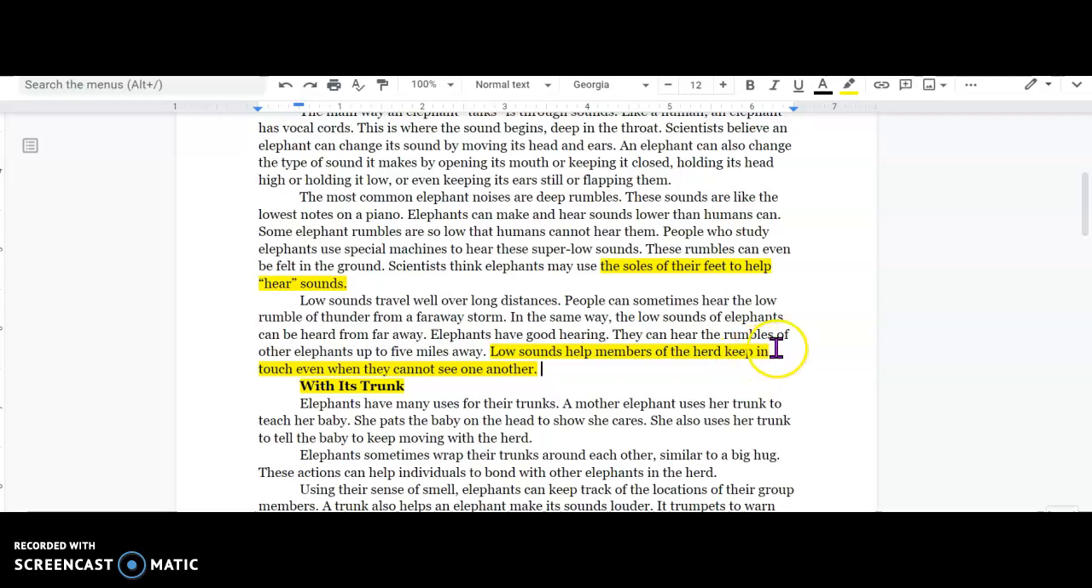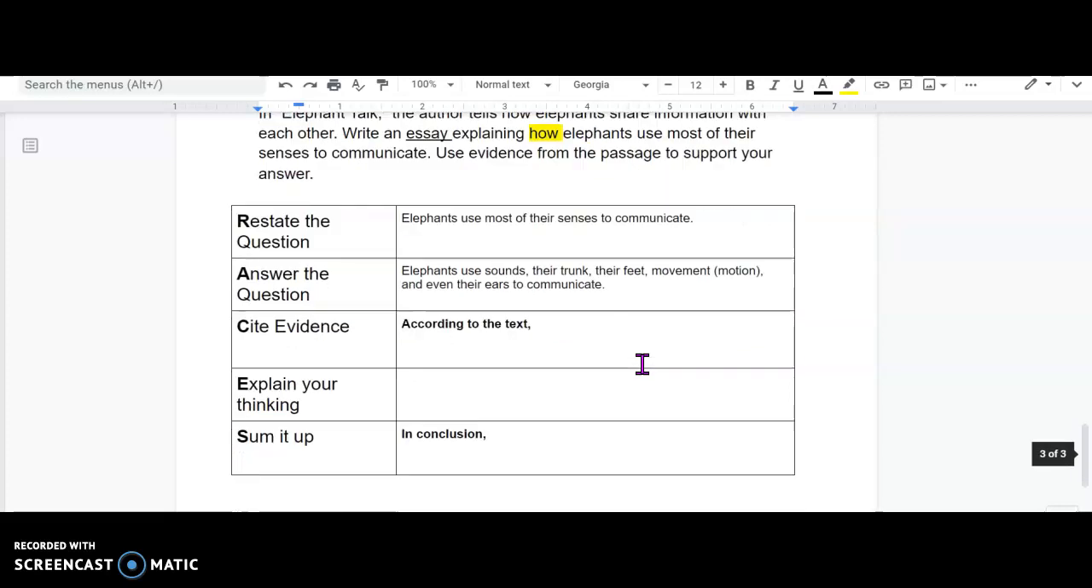Low sounds help members of the herd keep in touch even when they cannot see each other. So I'm going to talk about that. According to the text, elephants, oh, hang on, it's bold. Elephants use deep, low sounds to stay in touch with other elephants that are far away, because that's right in the text. Now, elephants use deep, low sounds to stay in touch with other elephants that are far away.